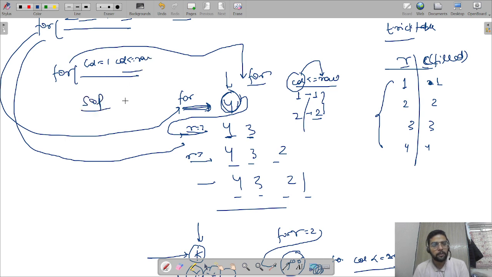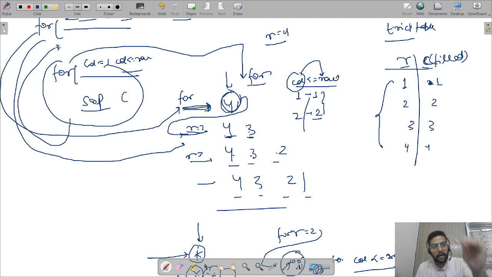Now inside it, in the SOP, what do we need to print? Here n equals 4. So 4, then 4 3, then 4 3 2, then 4 3 2 1. When this for loop ends, again it reaches the next row and should start from 4 again. You can see 4, again 4 3, 4 3 2. So we need to print something as a function of n. Suppose it printed 4, which is n. Then n and n minus 1, that is 4 3, then n minus 1, n minus 2.